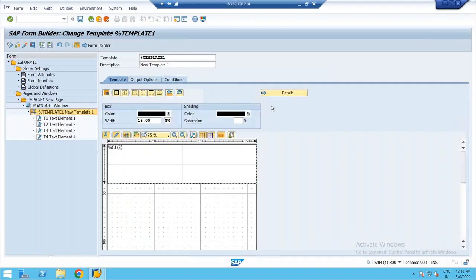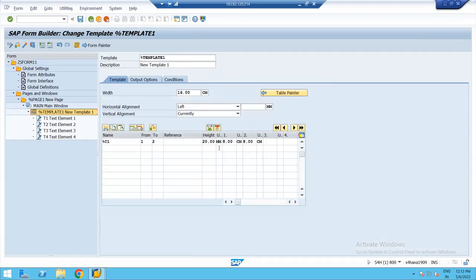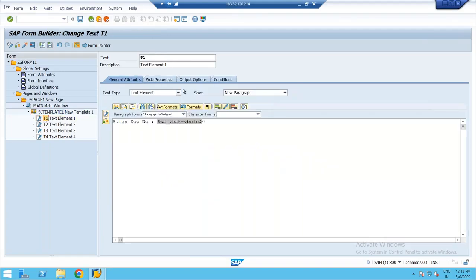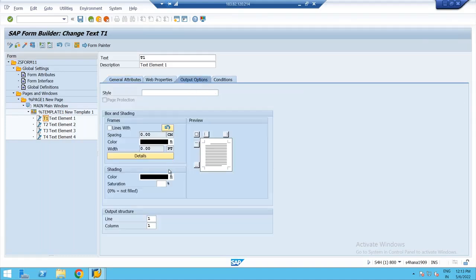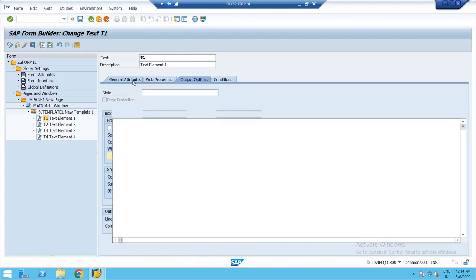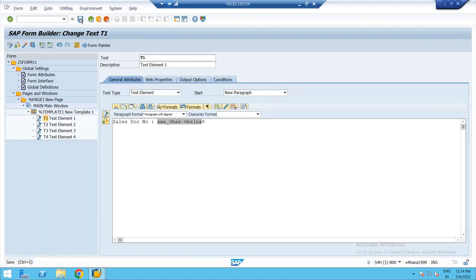While creating the template, I went to the details. I reserved how many rows you want, in each row how many cells you want, and the width of each cell. Then under the template, I created the text elements. As part of the text element output options, I gave the coordinates, in which row and column you want to show the content. In the general attributes, we are showing it. Done. Let me save it and check for syntax errors. No errors, activate this. So the smart form is successfully activated.